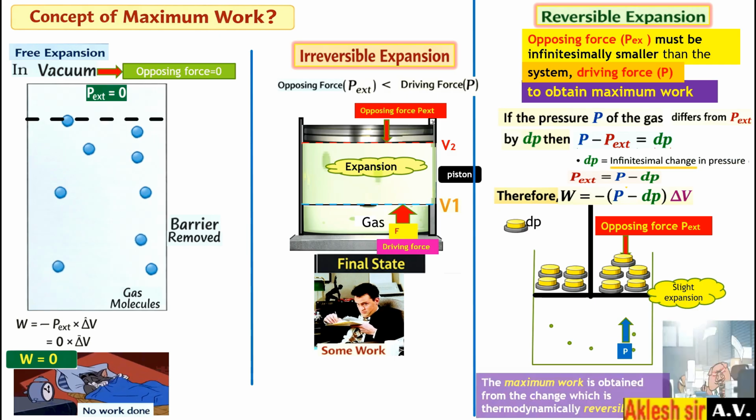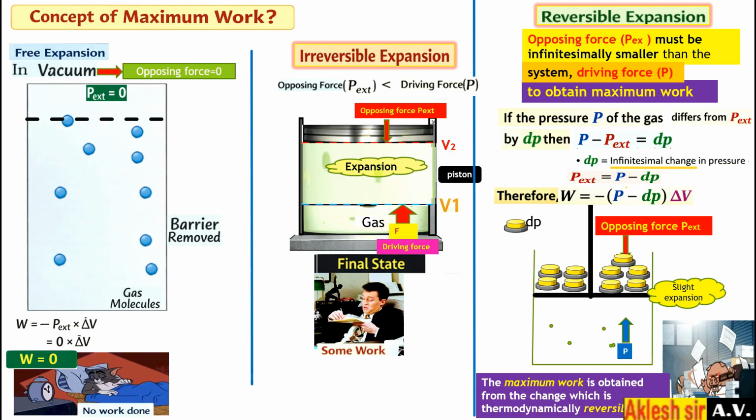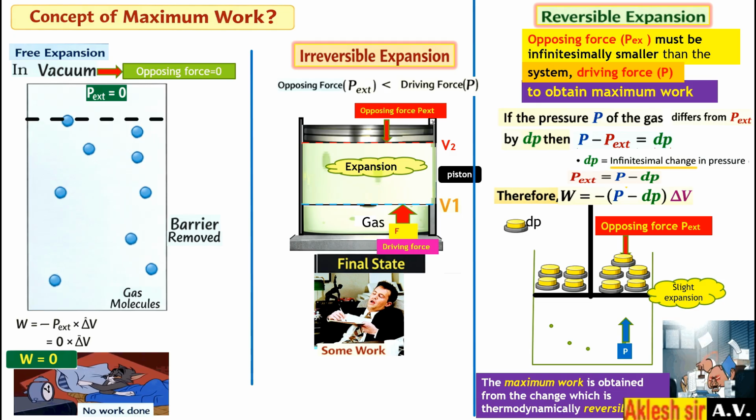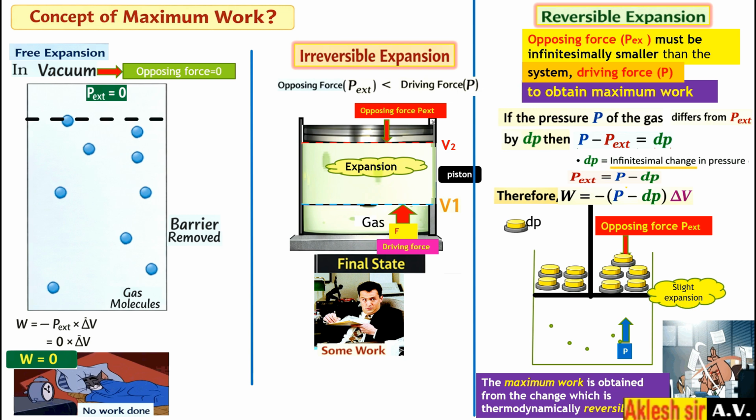And here you can say that the maximum work is done by the system. Always remember that maximum work is done by the thermodynamic reversible process. If the system is in reversible expansion, then the system will do the maximum work.